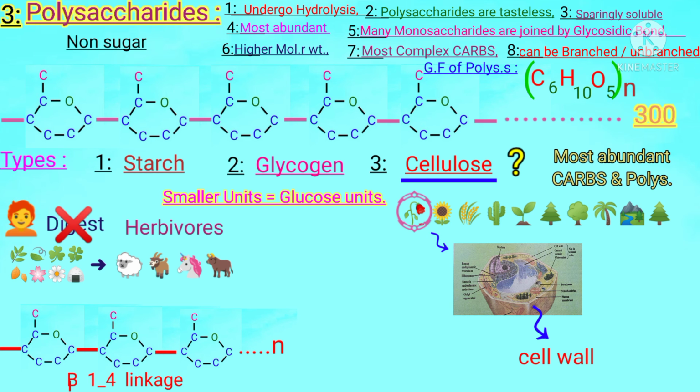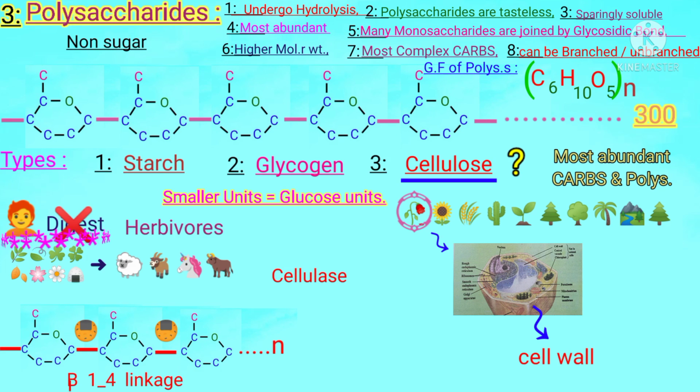This situation also has a reason: the presence of an enzyme that is essential for breaking the beta 1-4 bond, which is present only in herbivores, not in humans, and whose name is cellulase. The cellulase enzyme is not present in our bodies. So, students, due to its lack, humans cannot digest cellulose.